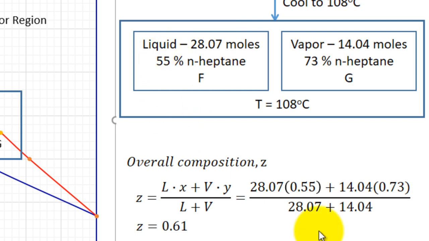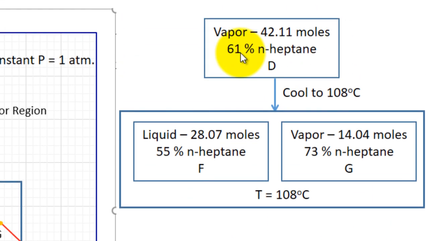28.07 times 0.55 plus 14.04 moles multiplied by 0.73. Totally, this plus this material will be there, both liquid and vapor. This is called overall composition. That is 0.67. That is here actually. That's what you started with. This is called overall composition.